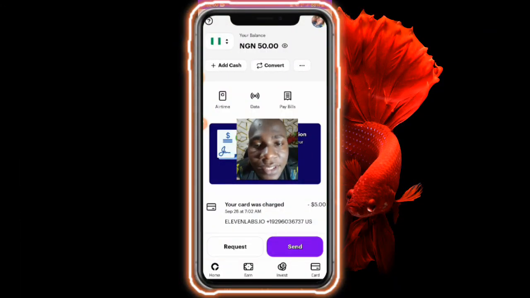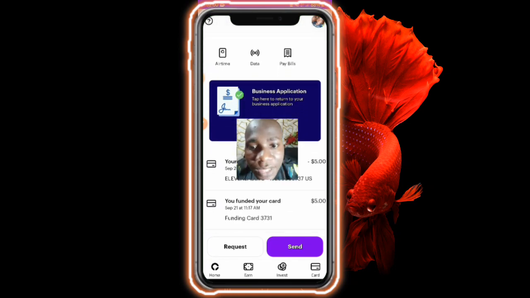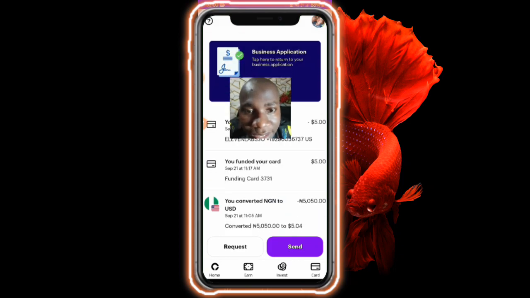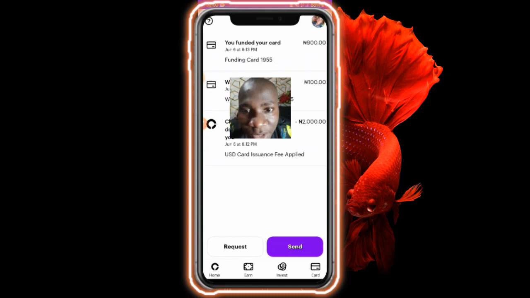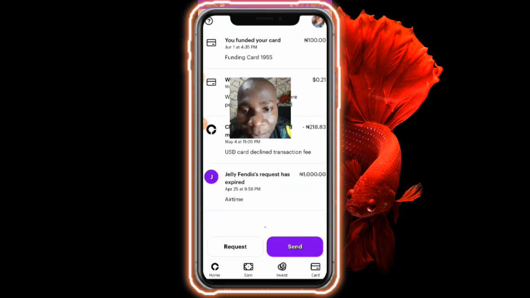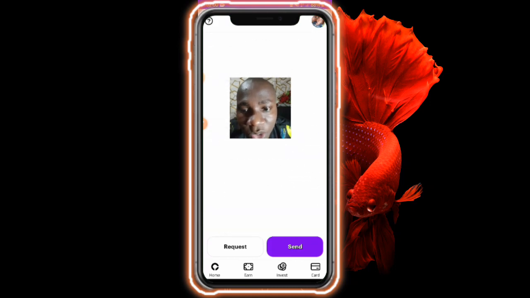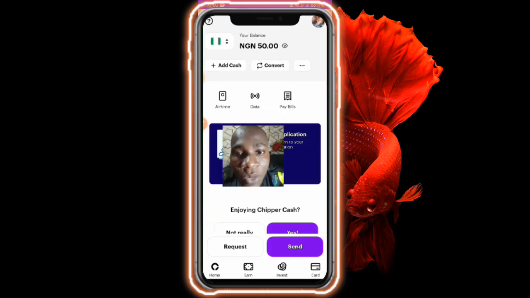You can see this is my dashboard, and as you can see, I have 15 Naira here in my wallet. The wallet balance is 15 Naira. If I scroll down right here, you're going to see that I've been performing a whole lot of transactions from this particular platform. I've been using this app for a very long time now. Today I want to teach you how you can create a working dollar account through this platform. But with this platform, you can do a lot of things.